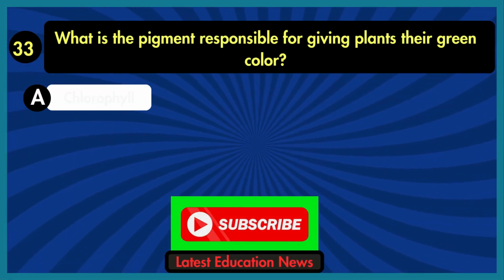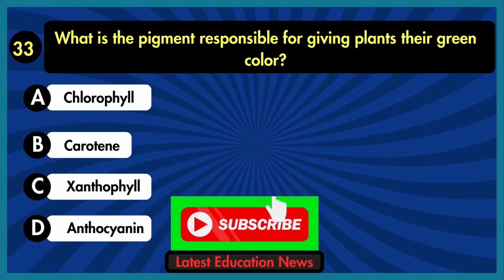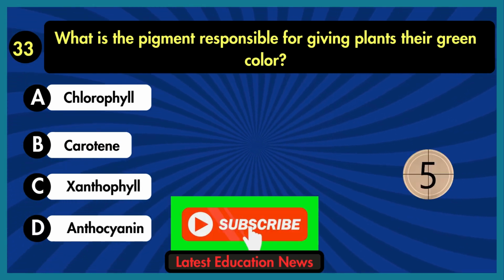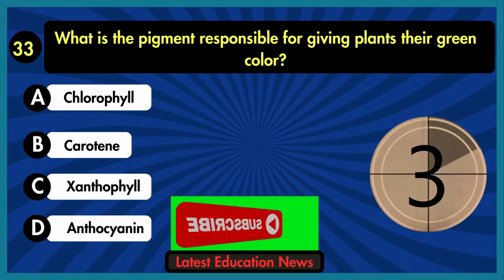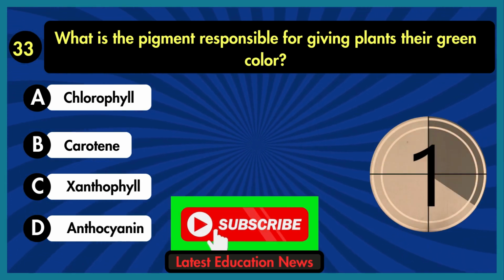What is the pigment responsible for giving plants their green color? A. Chlorophyll. B. Carotene. C. Xanthophyll. D. Anthocyanin. The correct answer is option A, chlorophyll.